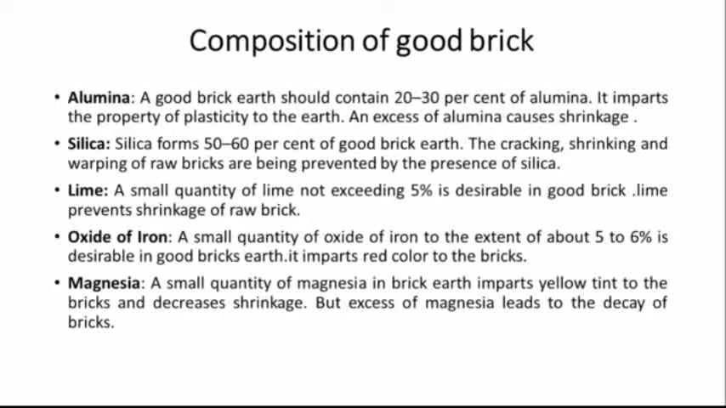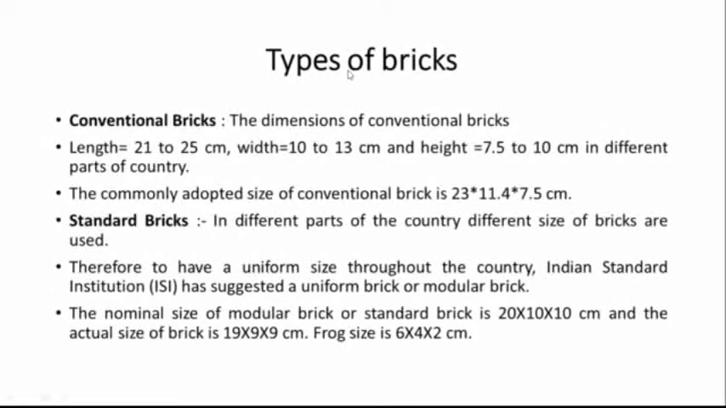Oxides of iron, it is for the color. A small quantity of oxide of iron, to the extent of about 5 to 6%, is desirable in good brick earth. It imparts red color to the brick. And the last one is magnesia. A small quantity of magnesia in brick earth imparts a yellowish tint to the brick and decreases shrinkage, but excess of magnesia causes decay of bricks.